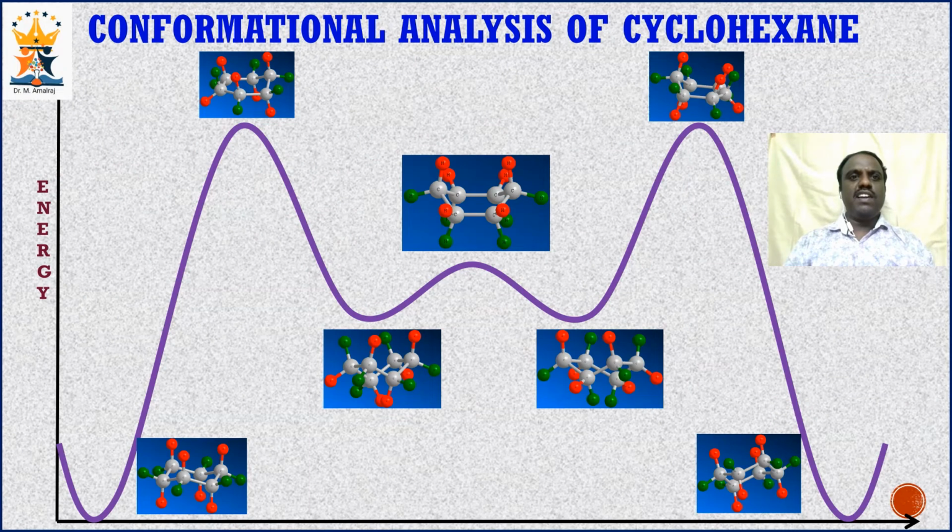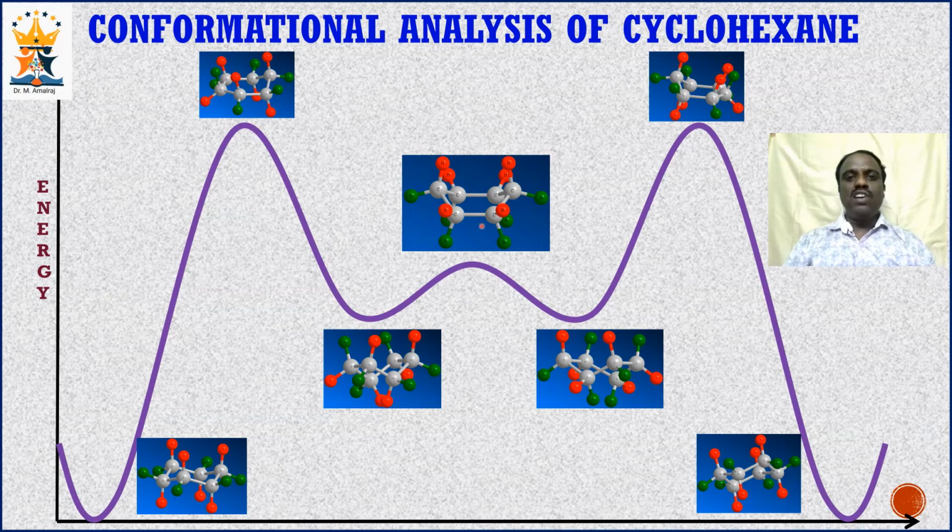And this is the overall energy profile diagram of cyclohexane. Chair conformation is the most stable conformation because it is free from angle strain as well as torsional strain, and half chair conformation is the least stable conformation because it experiences both angle strain as well as torsional strain. In the case of twisted boat conformation and boat conformation, the angle strain is absent, but due to eclipsing interaction it experiences torsional strain and hence it has more energy than the chair conformation.